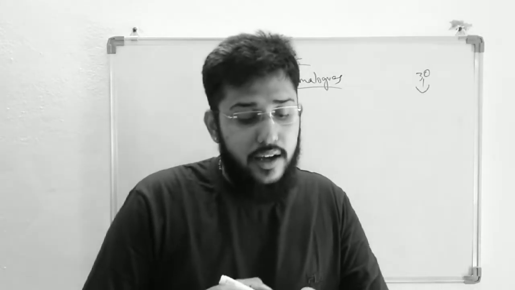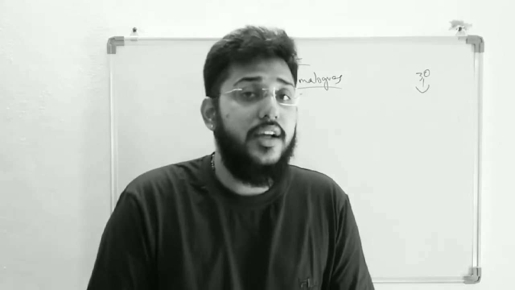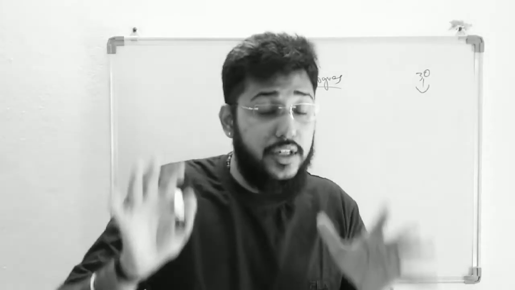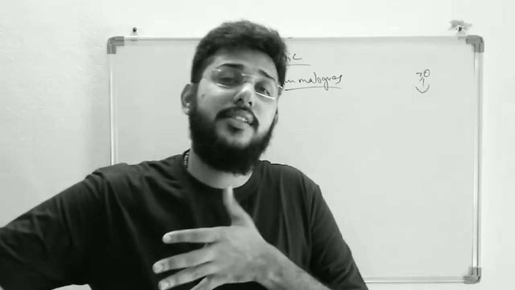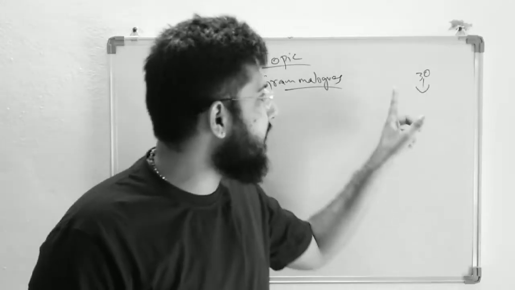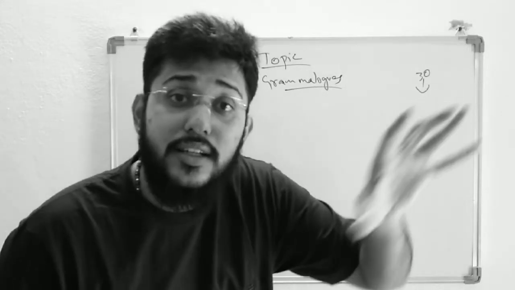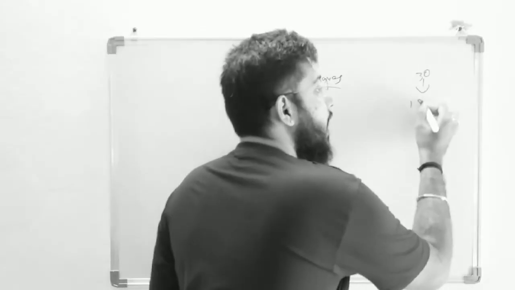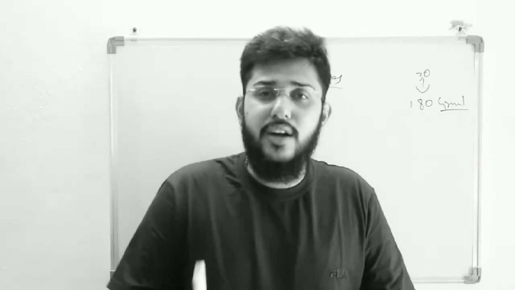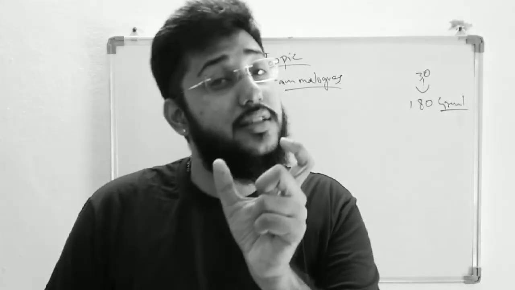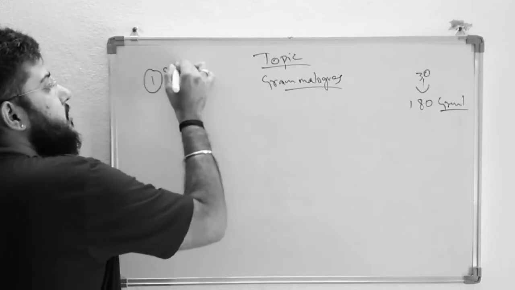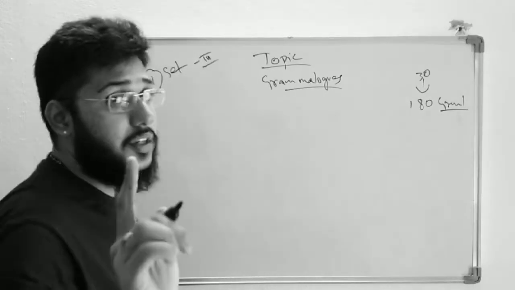For the students who are getting confused, to make it clear, we have 30 chapters, and in every chapter we have a separate set of grammar. Combined, if we count all the grammar logs in all 30 chapters, we have nearly 180 grammar logs. Today we are going to learn one set, the first set of grammar in chapter 3.